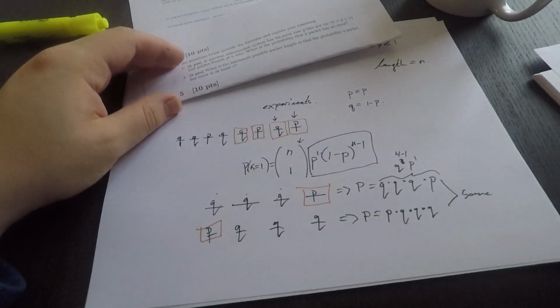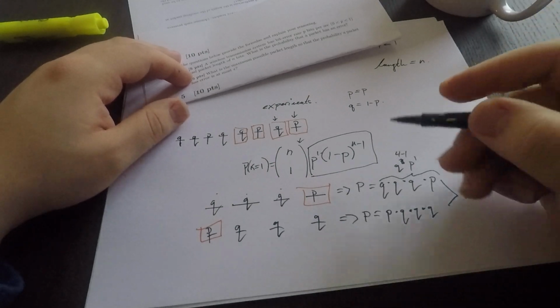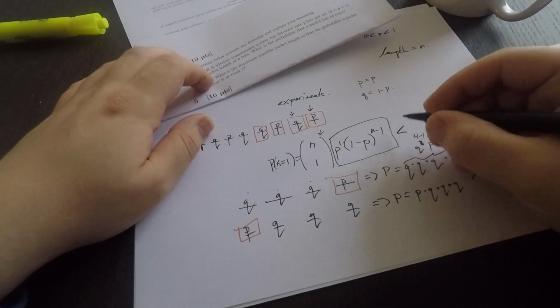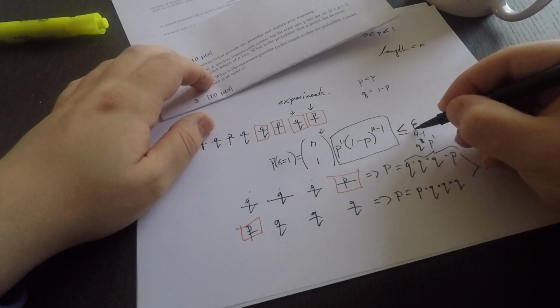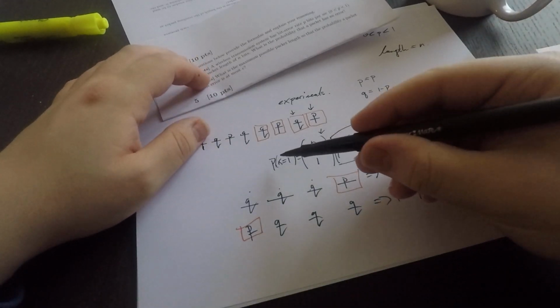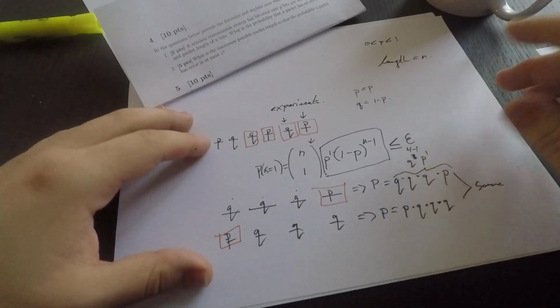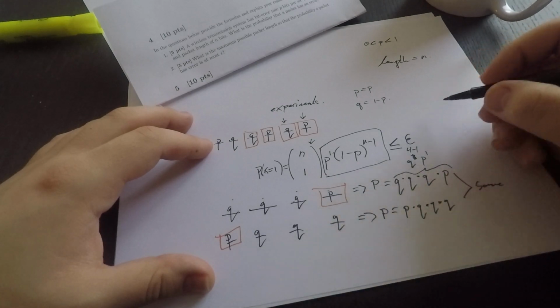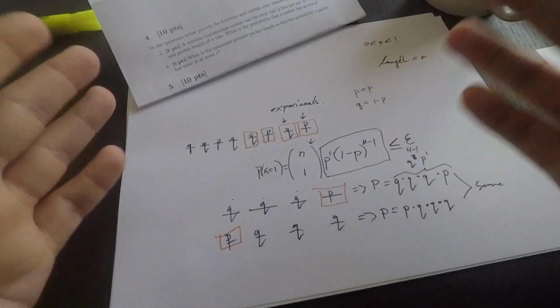Okay, now we ask: what is the maximum possible packet length so that the probability that a packet has an error is at most epsilon? At most means less than or equal to epsilon. So part 1 is on the left, and for part 2 we add this epsilon. Epsilon is a tolerance, a way to constrain this problem.